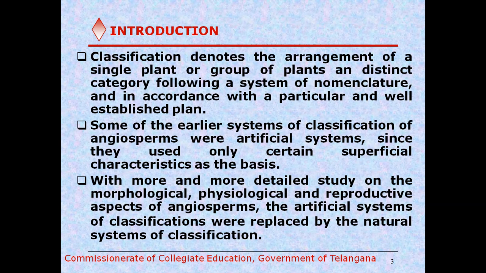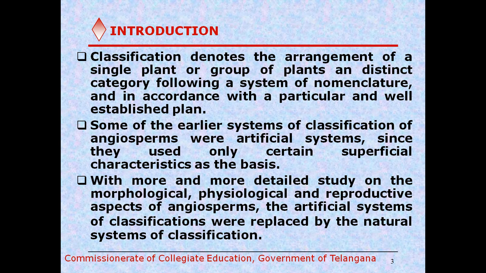Classification is the arrangement of plants based on specific features. So it denotes the arrangement of a single plant or group of plants as a distinct category, following a system of nomenclature, and also in accordance with a particular and well established plan.